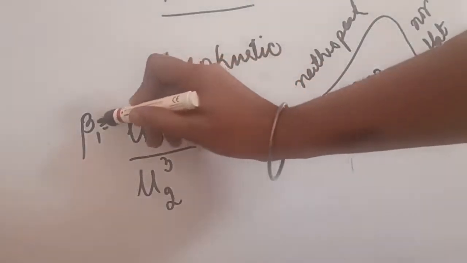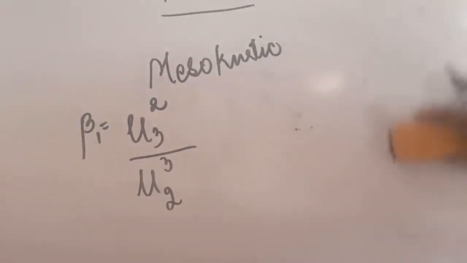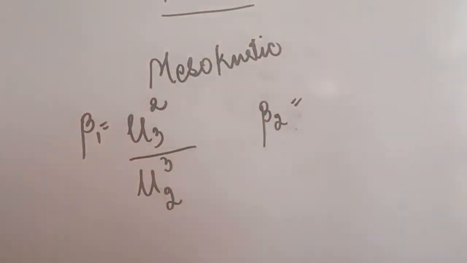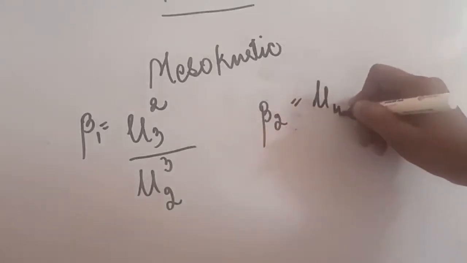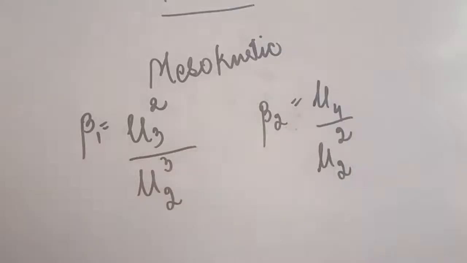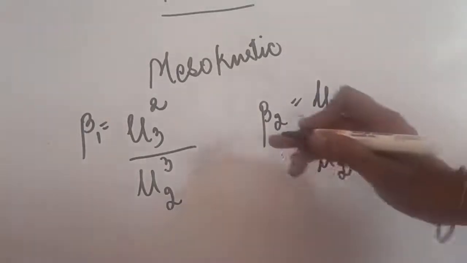Another measure is beta 2, with the help of which we can calculate kurtosis. The formula for this is mu 4 divided by mu 2 square. Just apply the formula for beta 2.